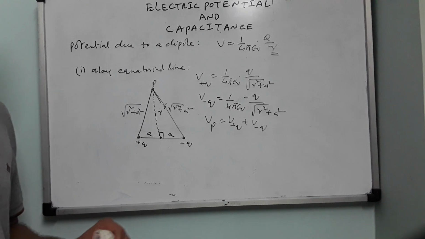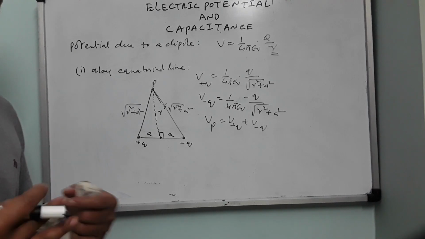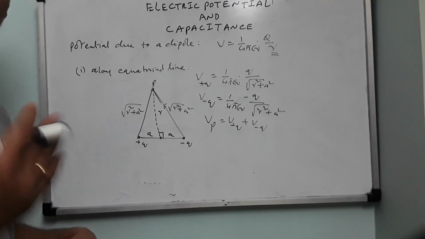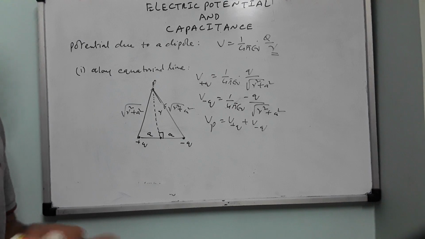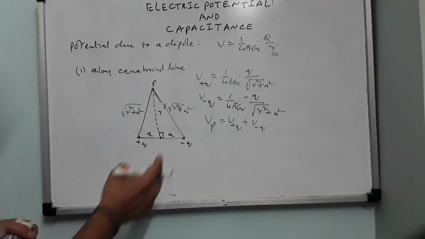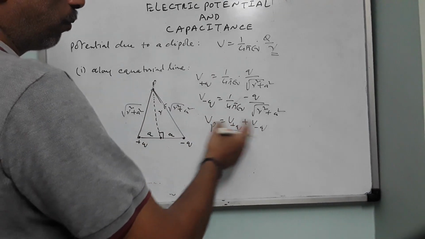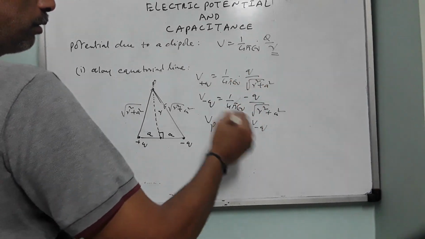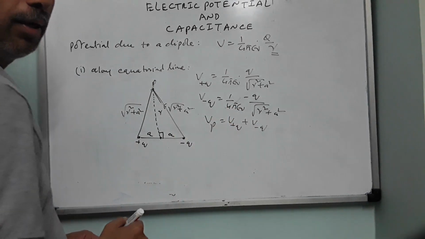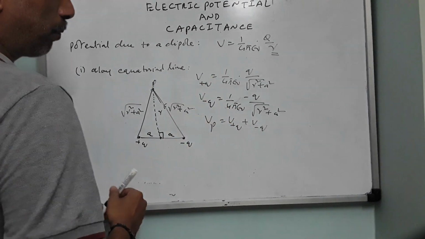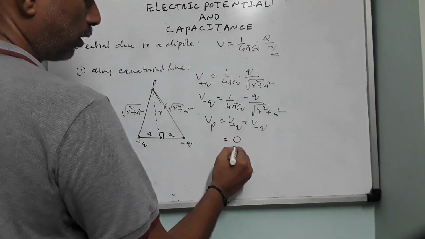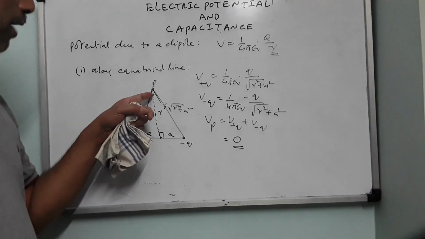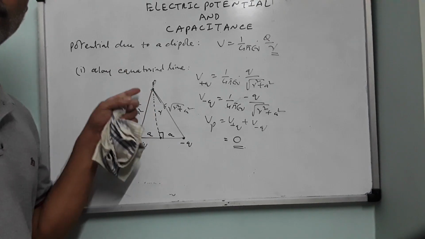Like 2 plus 3 is always 5. But 2 Newton plus 3 Newton is not always 5 Newton. It can be 5 Newton, it can be 1 Newton, it can be any value between 1 Newton and 5 Newton, depending on the angle between the 3 Newton and 2 Newton. But here, potential being a scalar quantity, potential will be directly added. You see, are these equal in magnitude, both of them? And sign if you take, what will happen? This will be minus potential and this will be plus potential. So this will be 0.